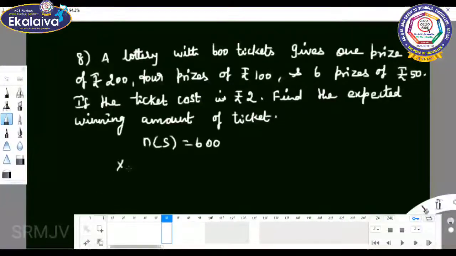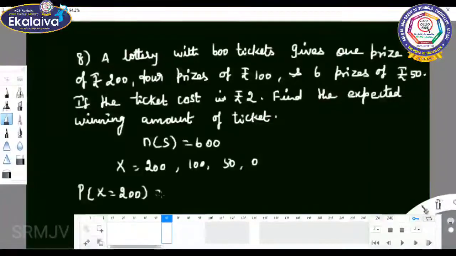X can take the values 200 rupees, 100 rupees, 50 rupees and 0. So P of x equal to 200 equal to, see, one prize for rupees 200.